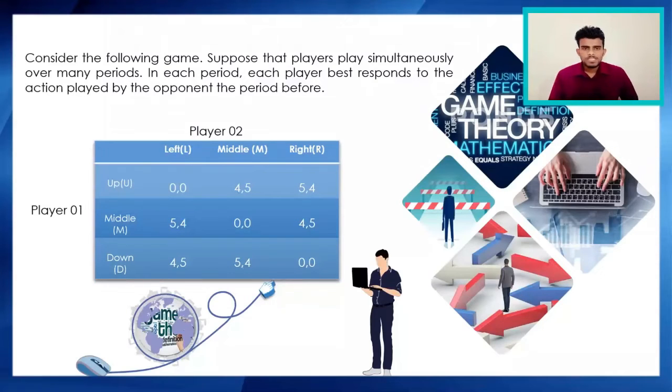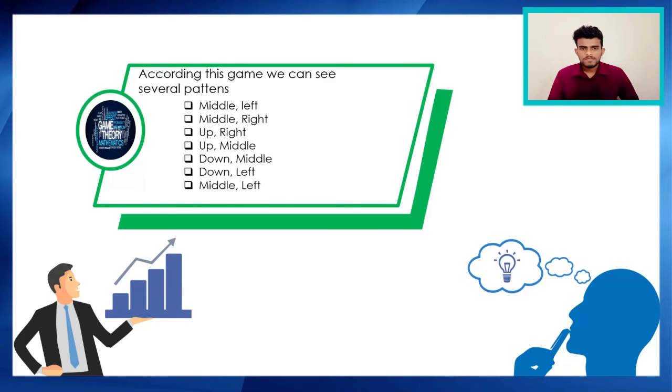You can see the same strategic profile will appear again and again in the same manner. According to this game, middle left, middle right, up middle, down left are the patterns of the game. So we can find several patterns in this game.